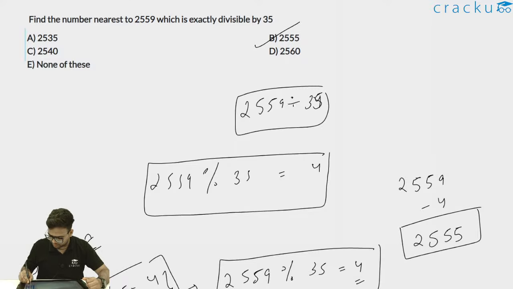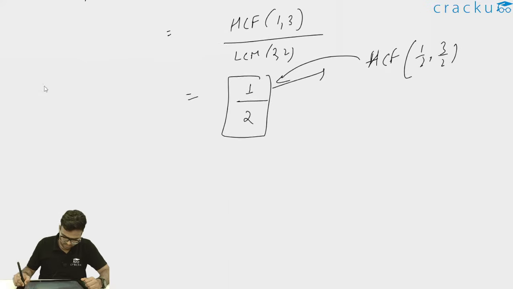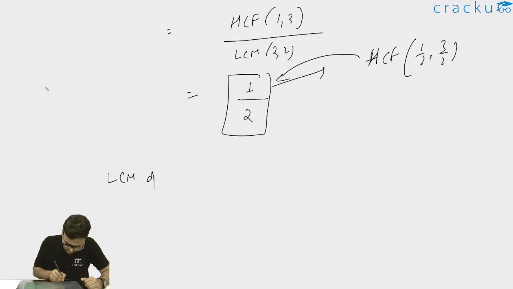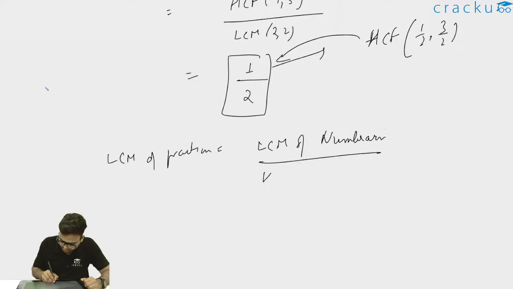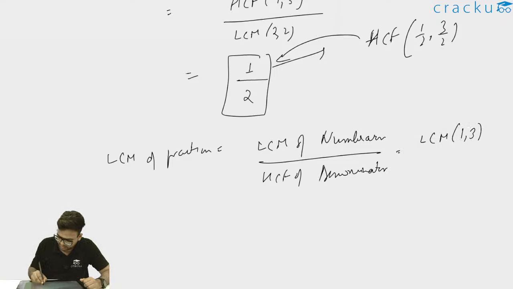Let me explain the previous question. So LCM of fractions will be equal to LCM of numerators divided by HCF of denominators. So LCM of numerators will be LCM of 1, 3, and HCF of denominators will be HCF of 2, 2.